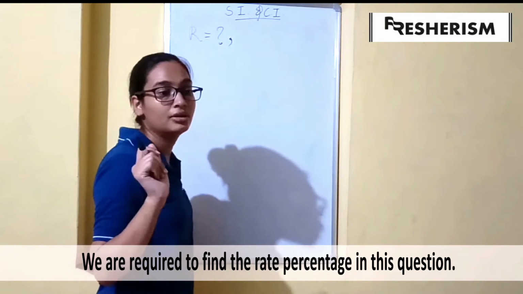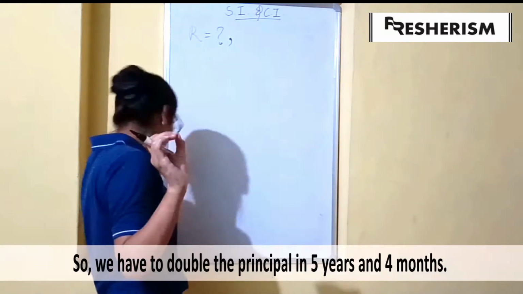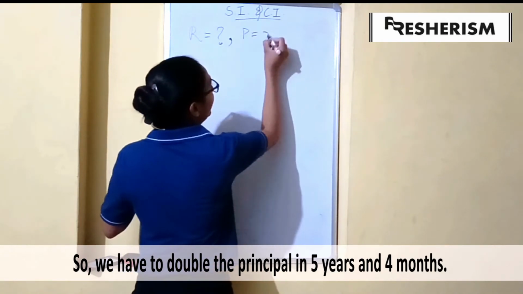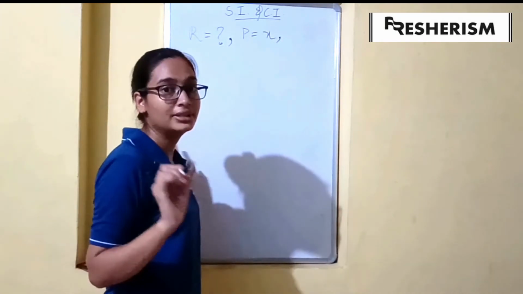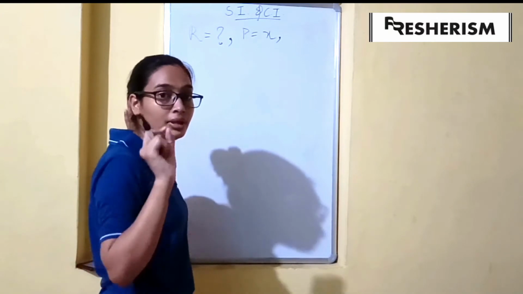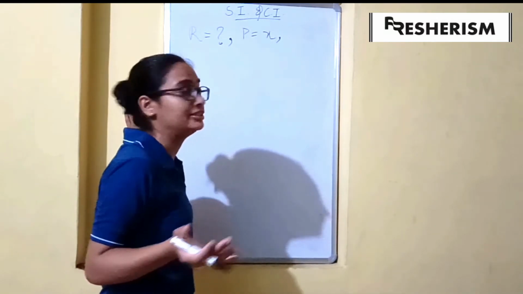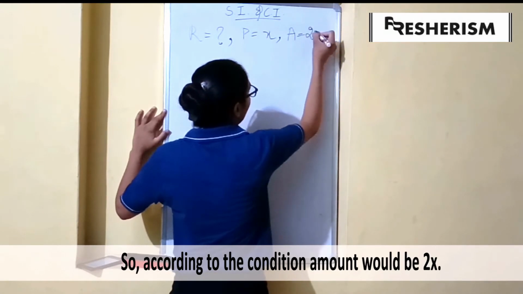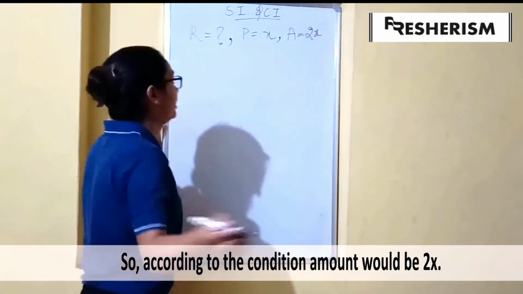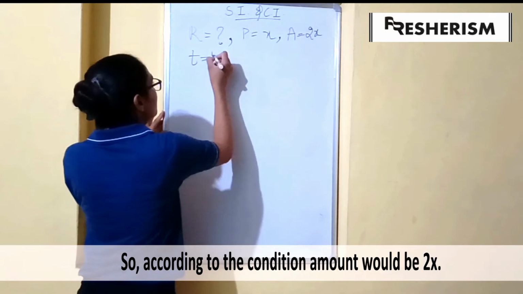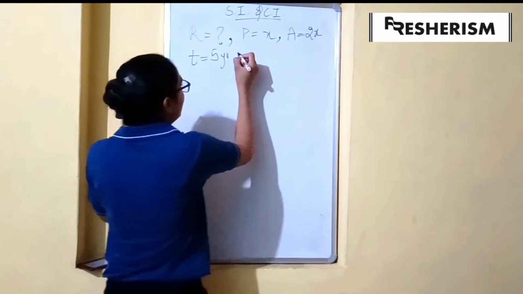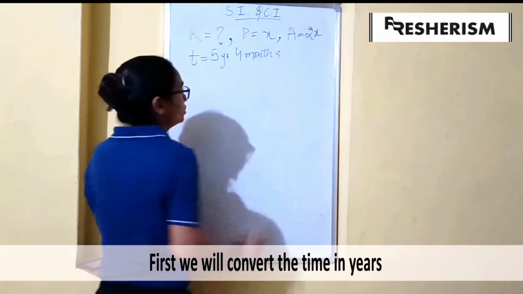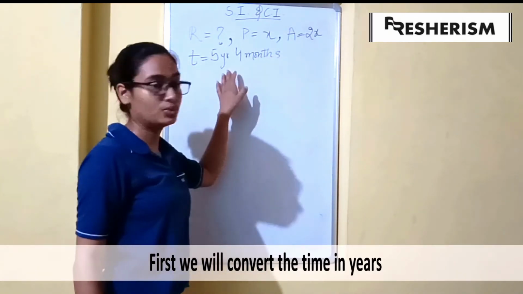We are given that we have to double the principal in 5 years 4 months. So let us say the principal is X and the amount turns out to be 2X, since the principal doubles itself. The time we are given is 5 years and 4 months. First of all, let us convert this into years only.